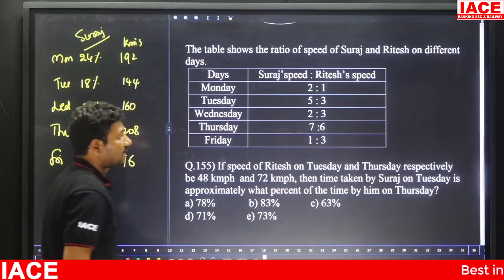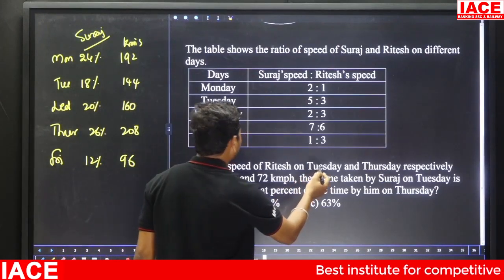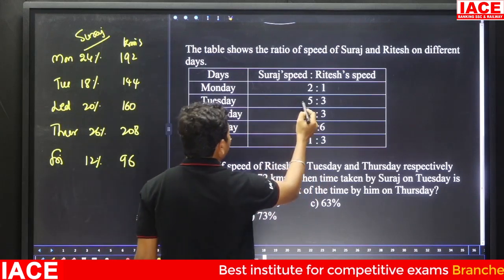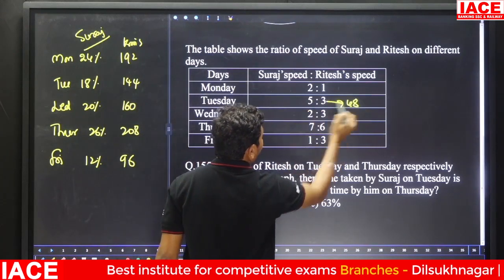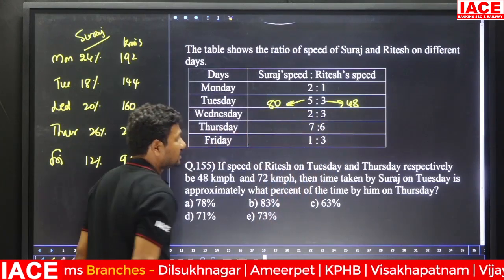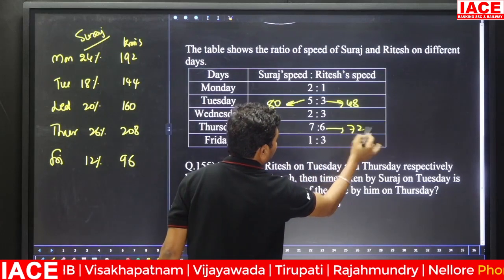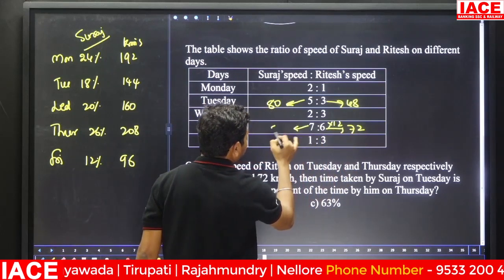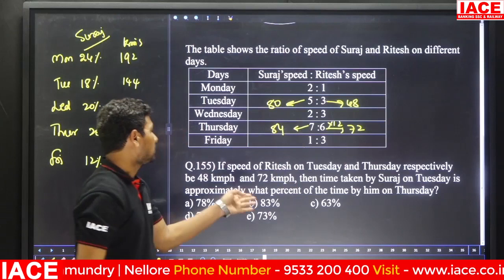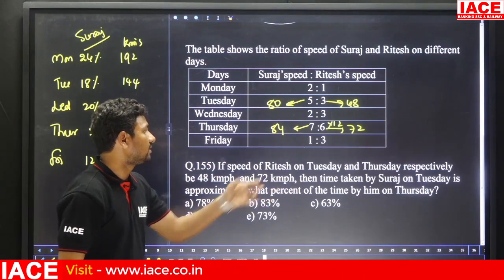If the speed of Ritesh on Tuesday and Thursday is respectively 48 kmph and 72 kmph. Tuesday is 48 kmph, which means Suraj's is 80 kmph, because 3 16s, 5 16s. Next, Thursday is 72 kmph. 6 parts is equal to 72 and 12 parts is equal to 84. Then Suraj on Tuesday takes approximately what percentage of the time taken by him on Thursday?